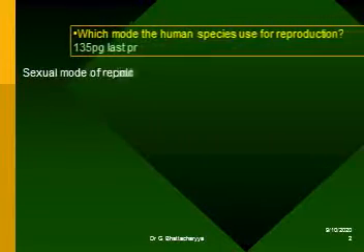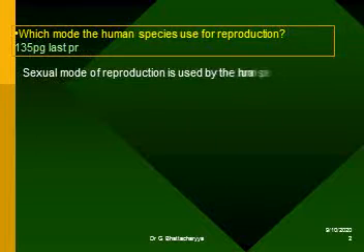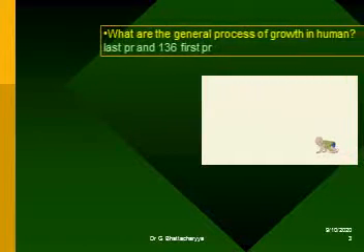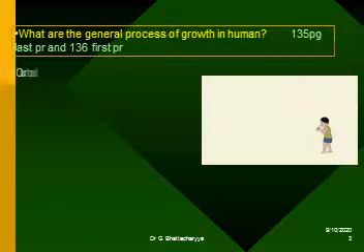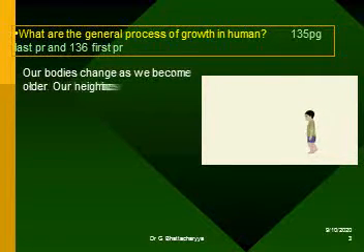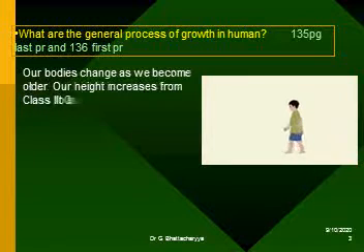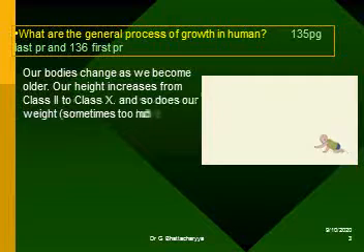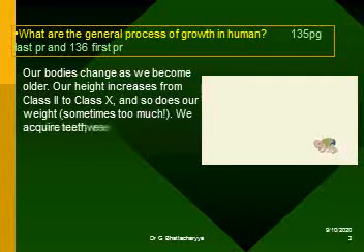Which mode the human species use for reproduction? Sexual mode of reproduction is used by the humans. What are the general processes of growth in humans? Our bodies change as we become older. Our height increases from class 2 to class 10, and so does our weight, sometimes too much.